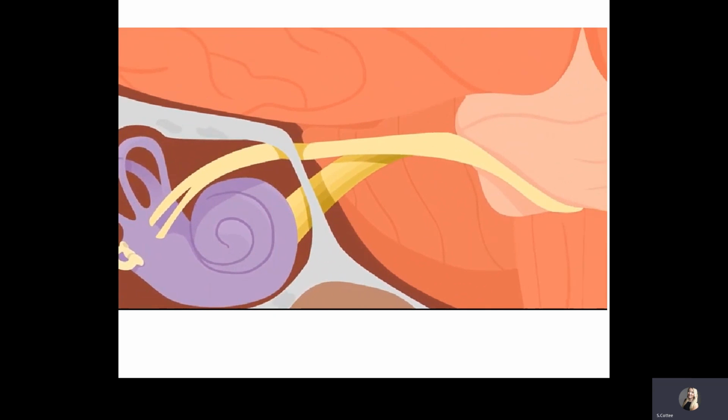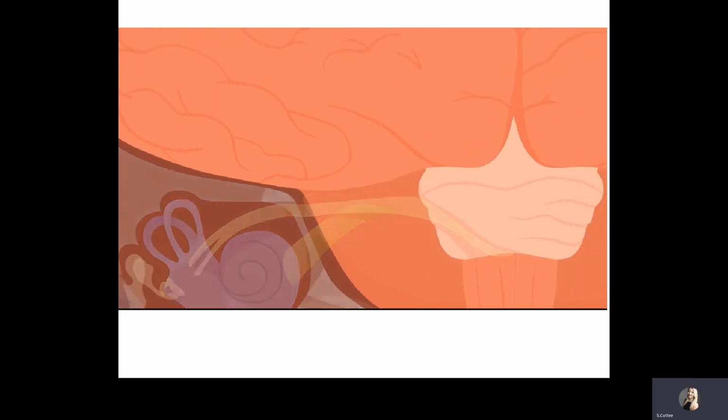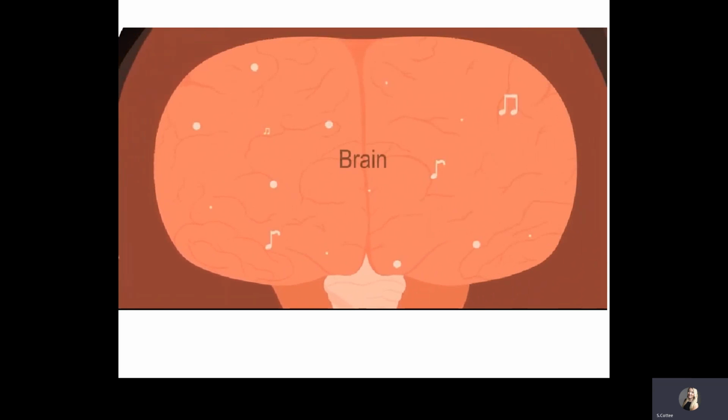Then, the signals from the cochlea travel along the auditory nerve. Signals from the semicircular canals go along the vestibular nerve. These two nerves come together and lead to the brain. There, the brain decodes the signals to get information about sound and balance.